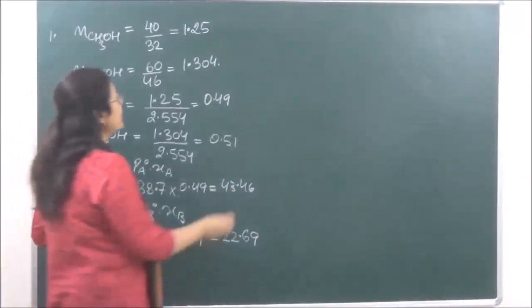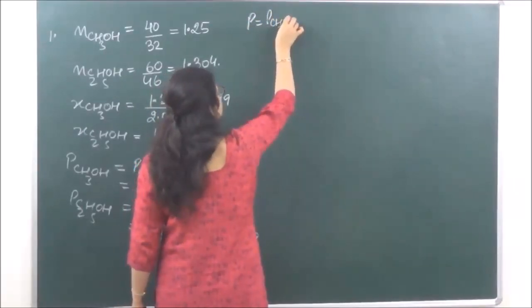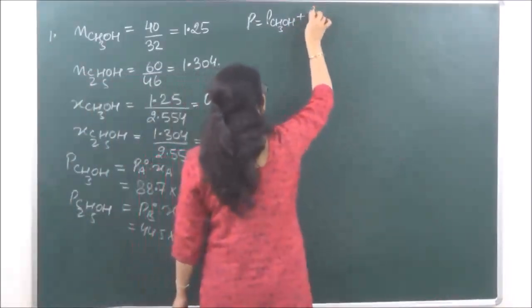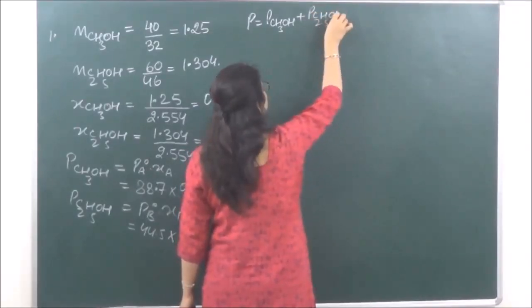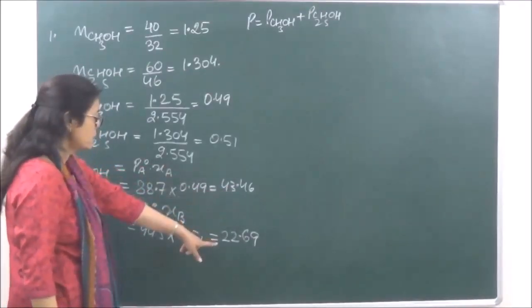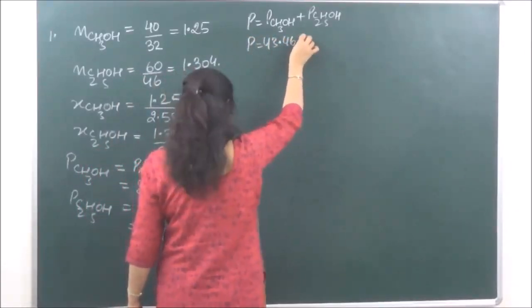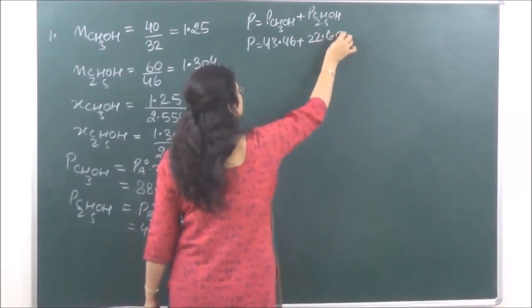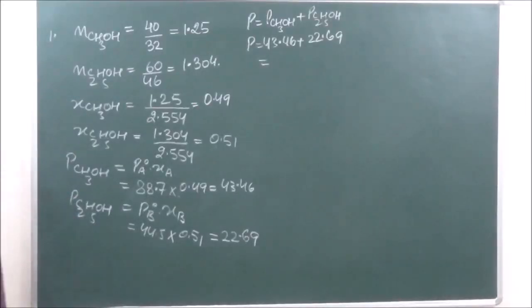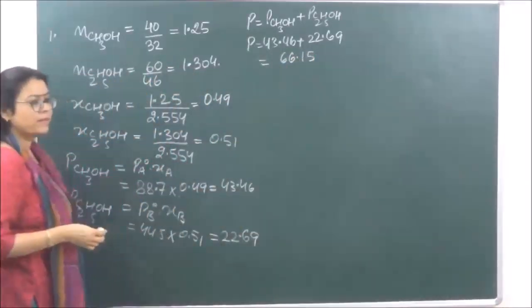Then we come to the total pressure P. The total pressure P will be equal to pressure of CH3OH plus pressure of C2H5OH. So this will be 43.46 plus 22.69. And this when calculated, the total pressure comes to 66.15. So this is the first part of the question.